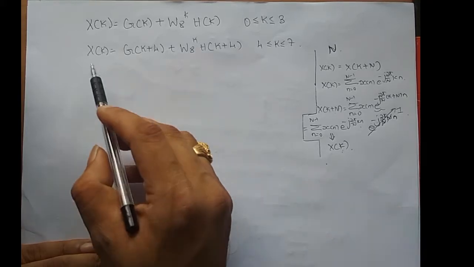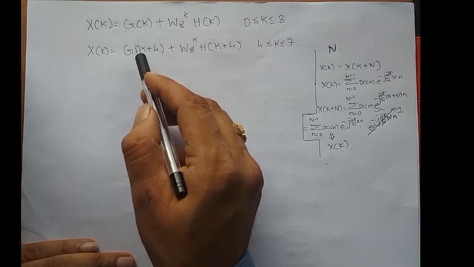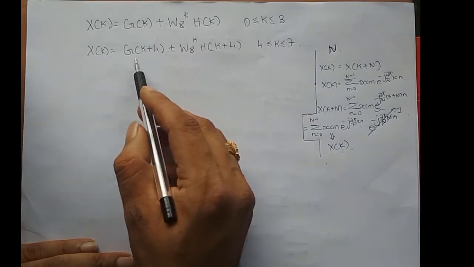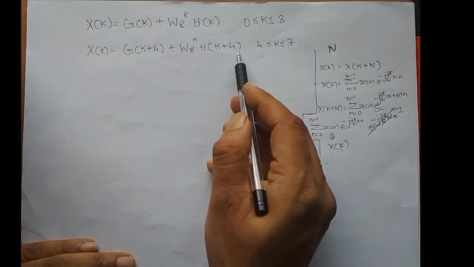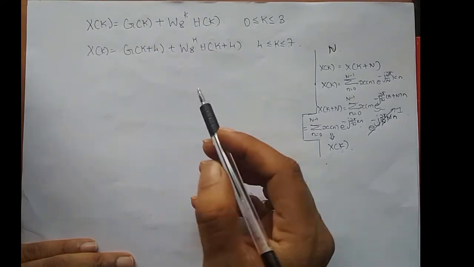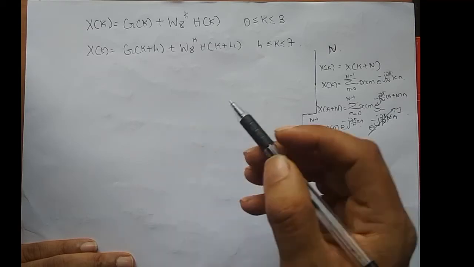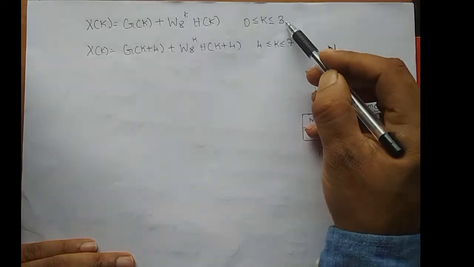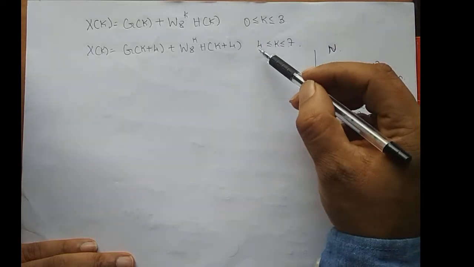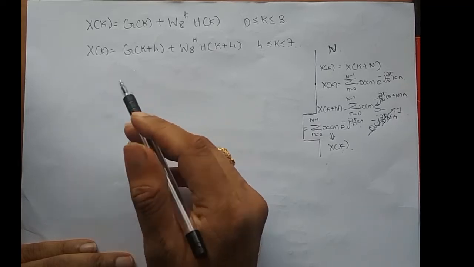So that's the reason I wrote, for k varying from 4 to 7, g of k as g of k plus 4, and h of k as h of k plus 4, because these two are 4-point sequences. So the fundamental period here is capital N, right? So the sequence I get for k varying from 0 to 3, I get the same sequence for k varying from 4 to 7. Now this is the first stage of decomposition.